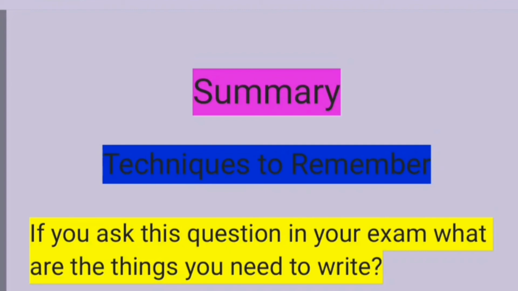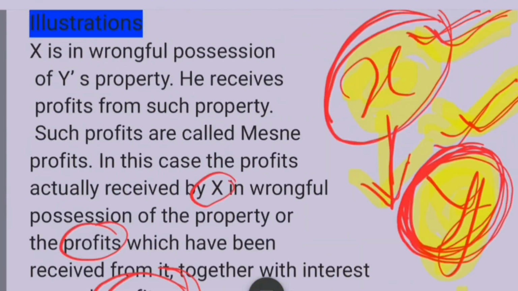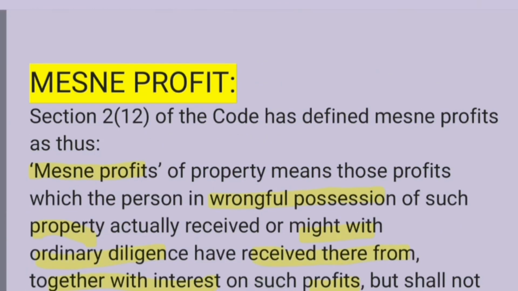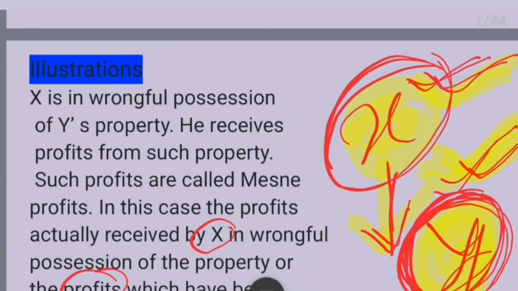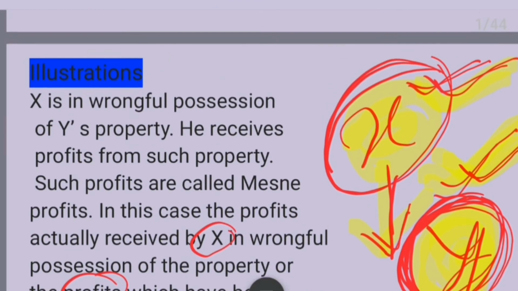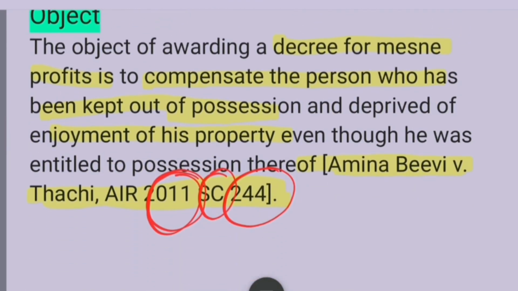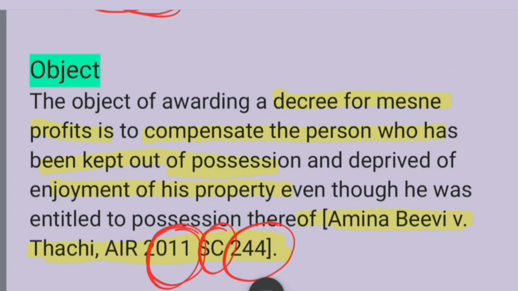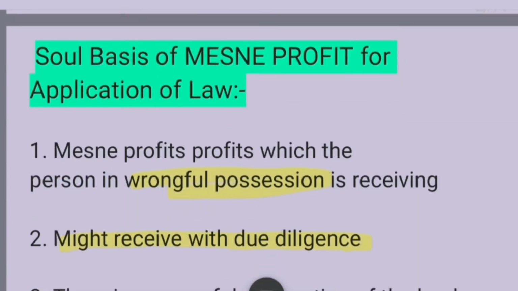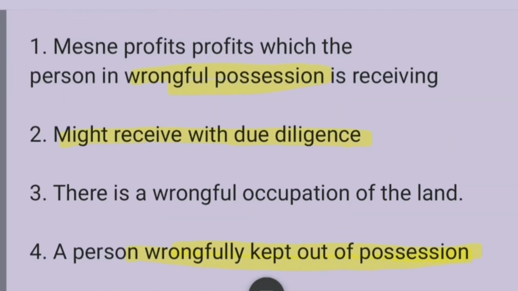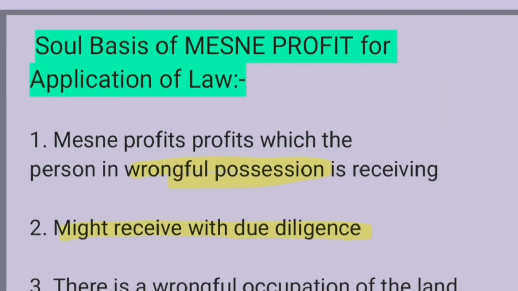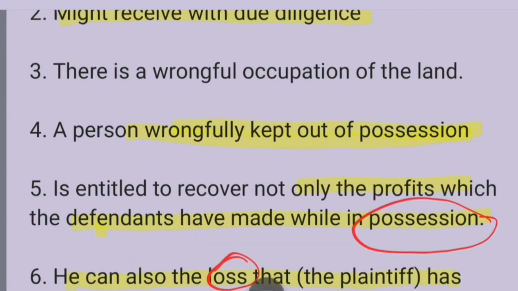So if you are asked this question in the examination, you have to write all these points that I have mentioned here. First you mention what the section is and what the ingredients are, that is the structure of the section, and then you put the illustration. Then you just need to write a few lines regarding the object and the case relating to it, and the sole basis of mesne profits and the application of the law, and these are the criteria that should be there to file a case for mesne profits. These are the conditions you have to fulfill.